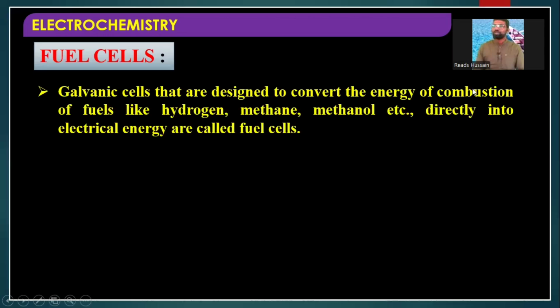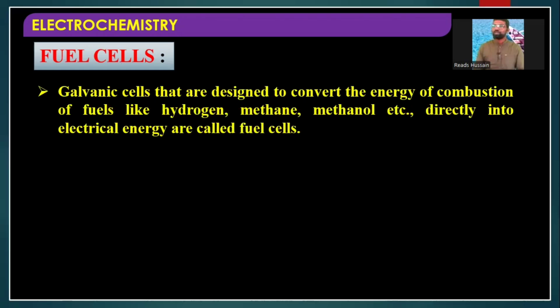Such devices are called fuel cells. Just to make you understand, I'll ask one small question: if you take a piece of paper and burn it, what happens?